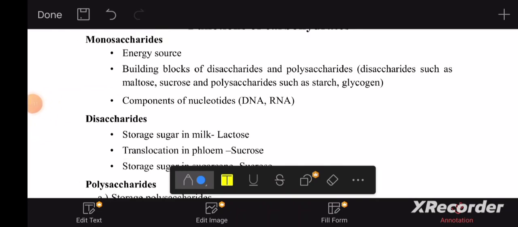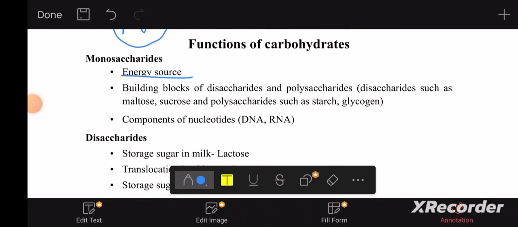We talk about monosaccharides, an energy source, glucose, for example. When you're running, you need glucose, right? Energy, because glucose is used up by cells. For example, we take glucose into our cells and allow it for cellular respiration, aerobic cellular respiration, wherein we produce ATP, energy, right? It's an energy source.